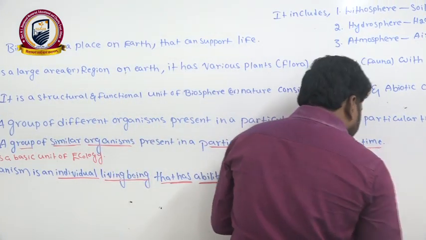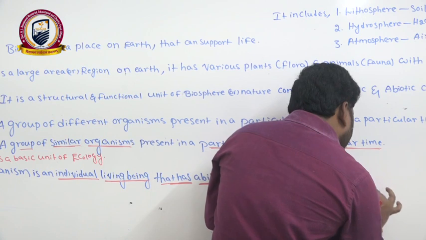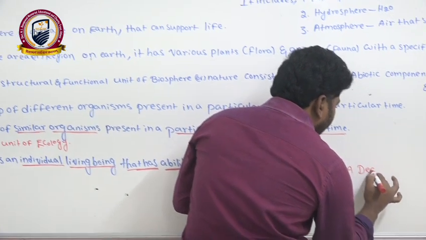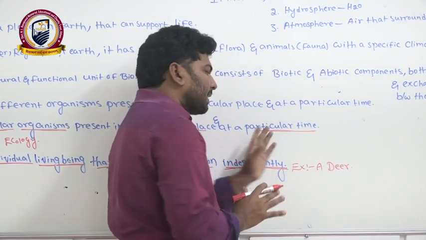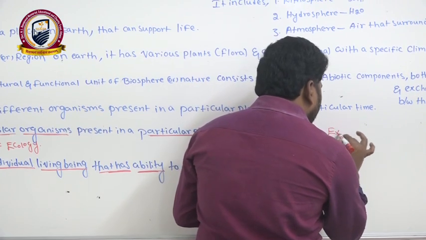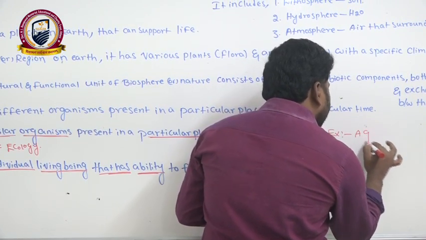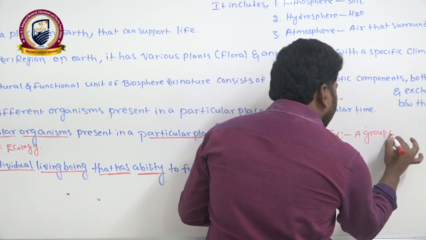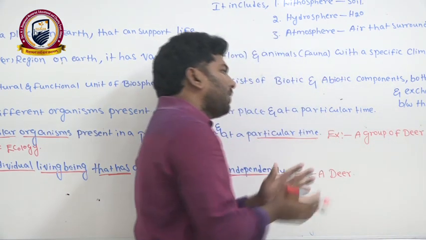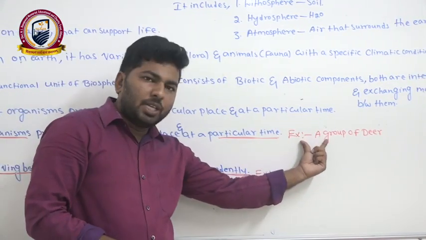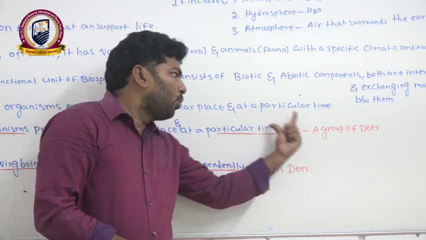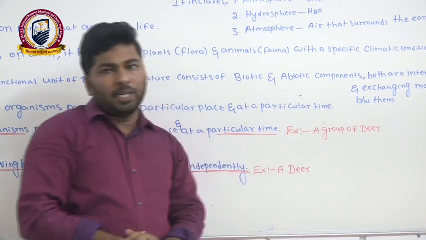For suppose, if you take a deer, a single deer is an organism. If you take the example of a group of deers, we can call it a population. A single deer we call an organism. A group of deers is called a population.